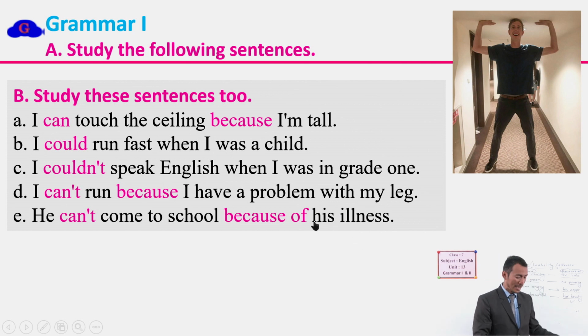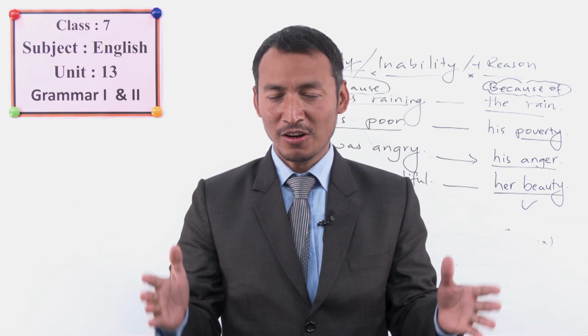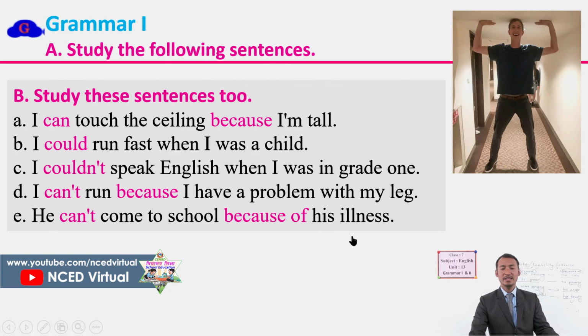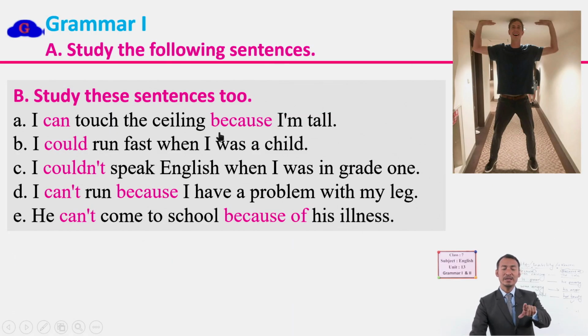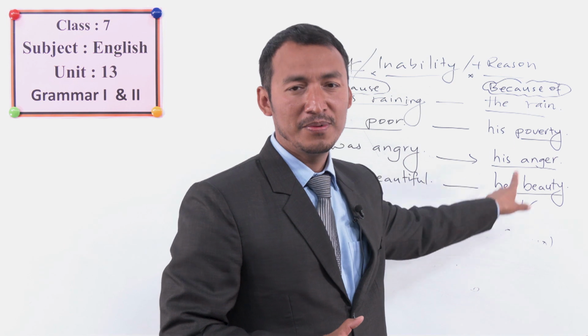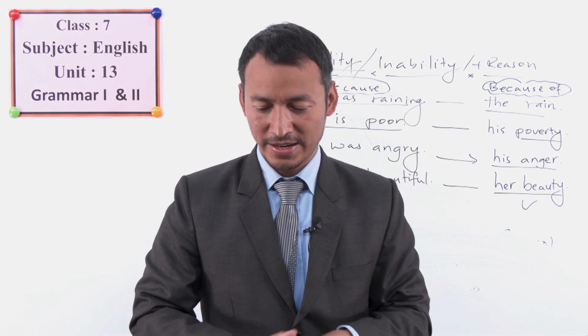His illness, like his poverty, his beauty. So what can be the clause of this noun? It can be he is ill. With because, we have to say because he is ill. But with because of, we use because of his illness. Can you see the difference? Please try making such sentences, and please try to convert them into the noun phrase and your sentence will be correct, okay?